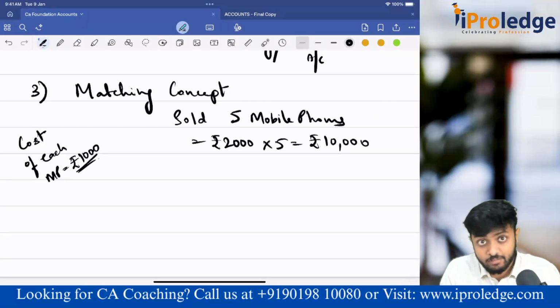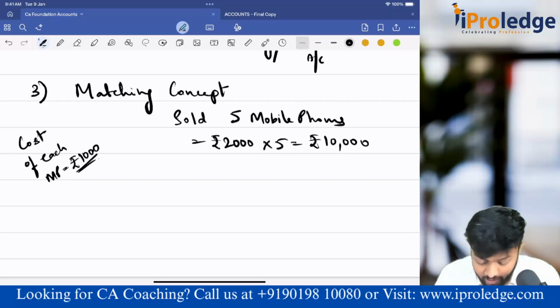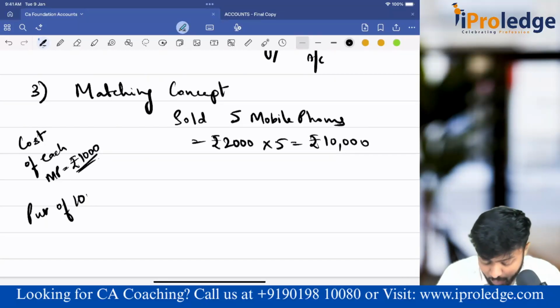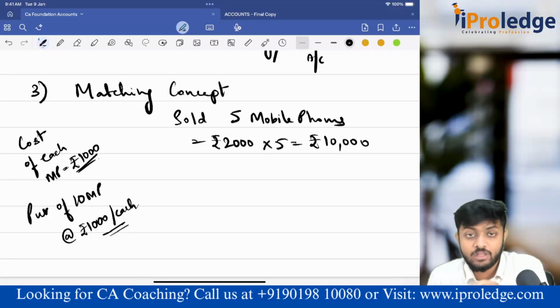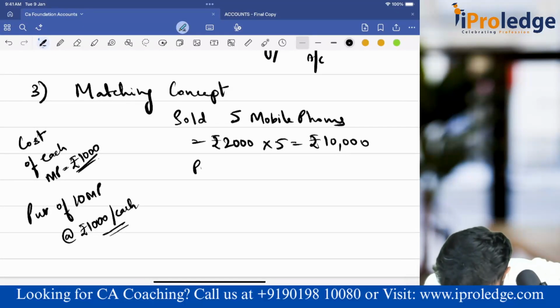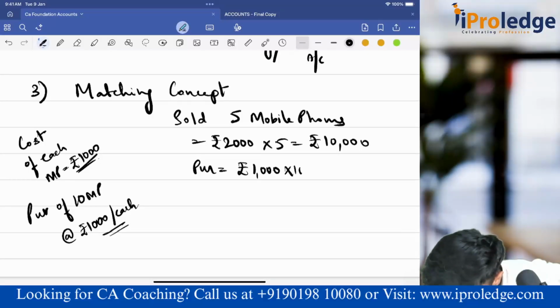But during the year, the total purchases that I have made is purchases of 10 mobile phones at rupees 1000 each. That means my total purchases is 1000 into 10, rupees 10,000.